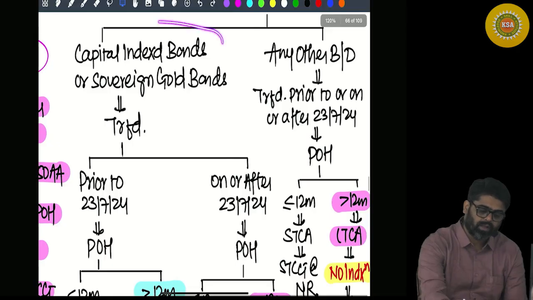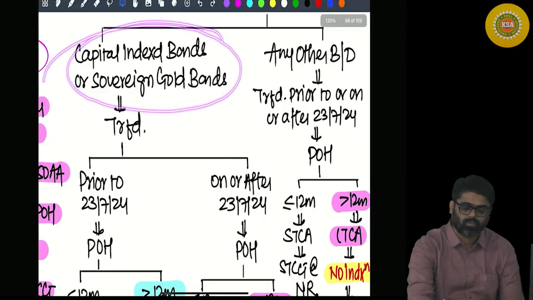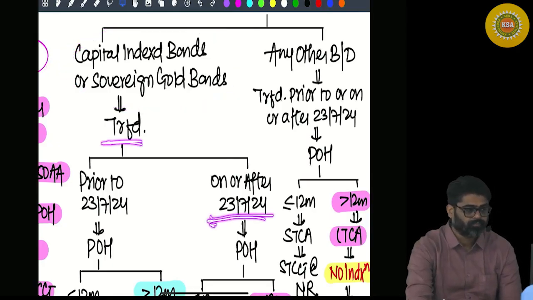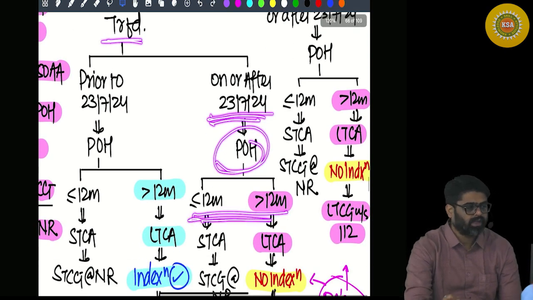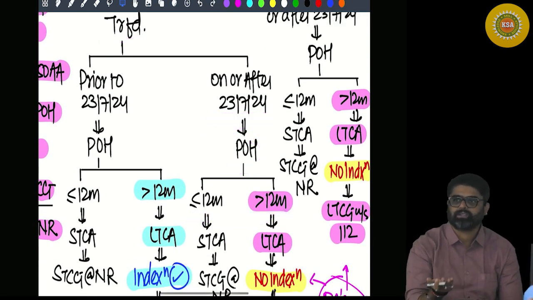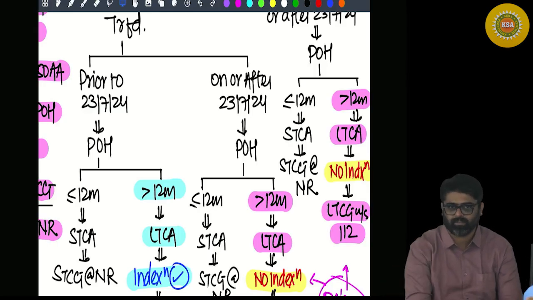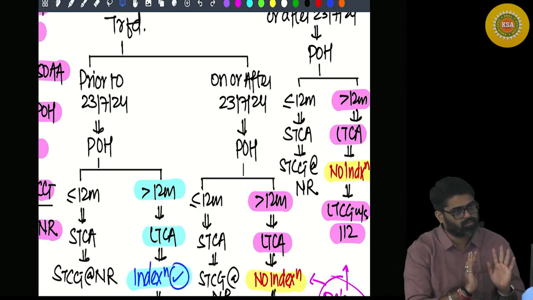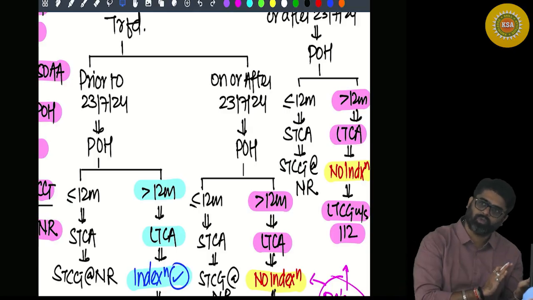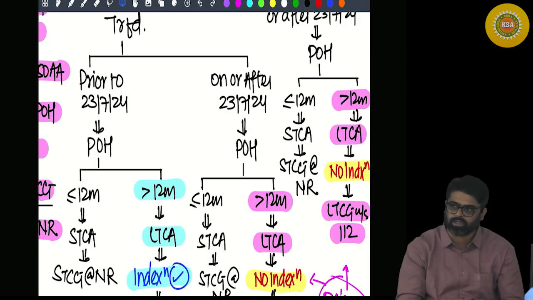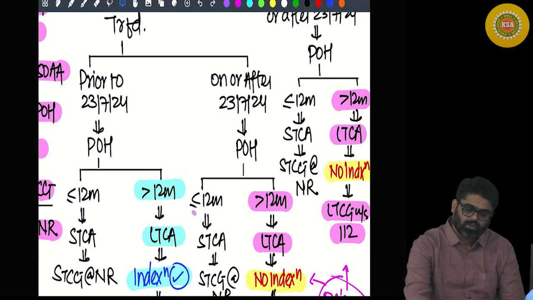Now, if the capital index bonds or sovereign gold bonds are transferred on or after 23rd July, the period of holding you will check will remain the same because they are listed, and for listed bonds and debentures there is no change in the period of holding. You have to check a period of holding of 12 months. Earlier also you used to check 12 months, now also you are going to check 12 months. Less than or equal to 12 months is short term.